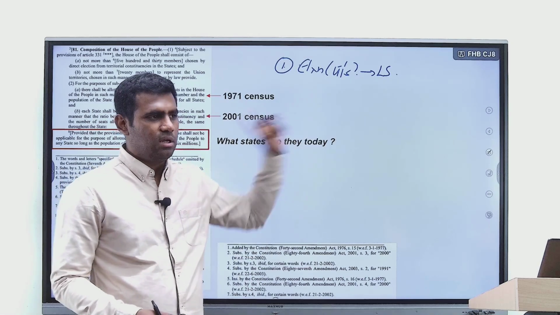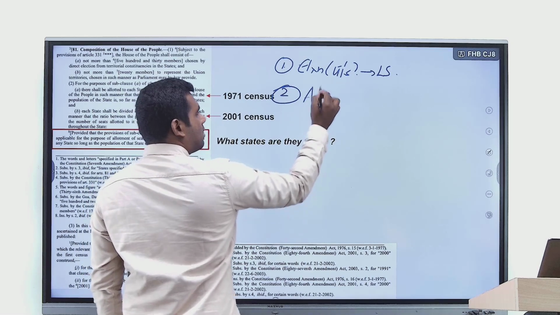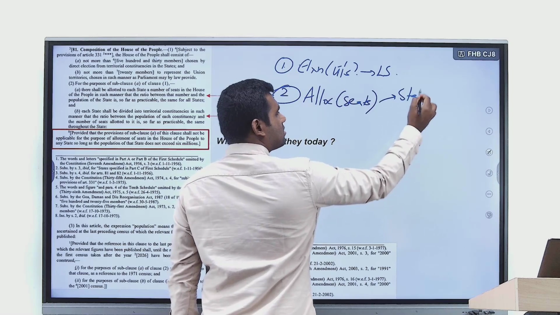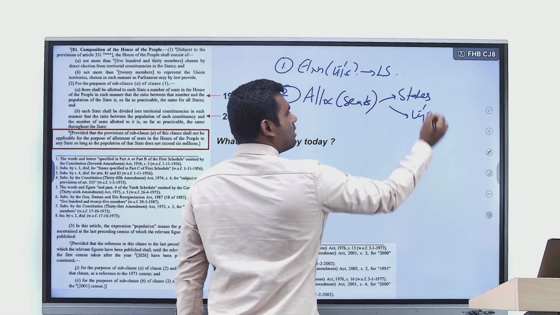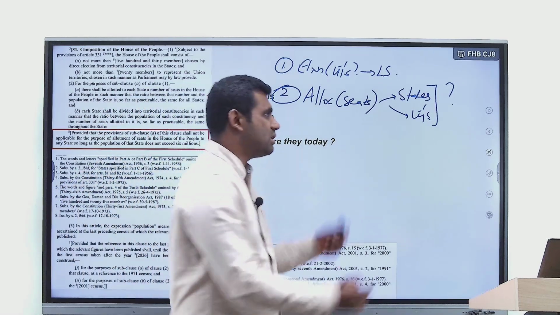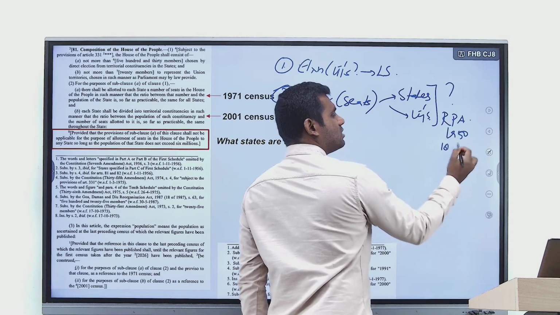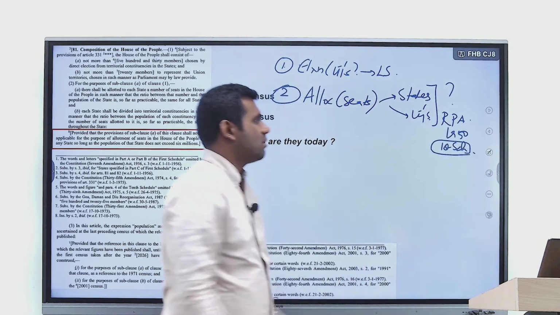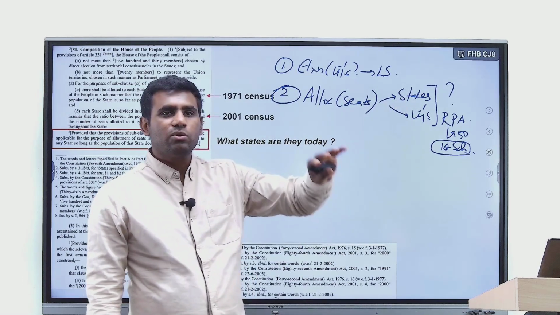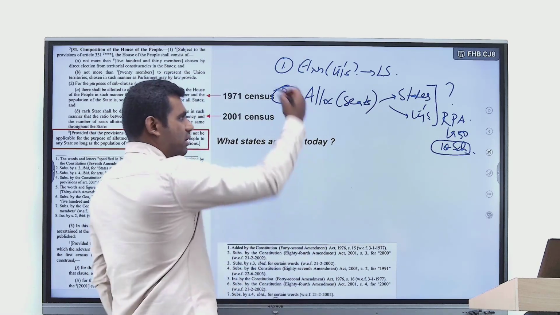And the second nuance that you should know is, with respect to allocation of seats to different states and to different UTs, where is it given? Is it given in the Constitution? No, it's given in Representation of Peoples Act of 1950 in the first schedule of that particular act. Okay, whereas when it comes to Rajya Sabha, allocation of different seats to different states and union territories is actually given in the Constitution itself in its fourth schedule. Just remember that point. Okay, two nuances are done.